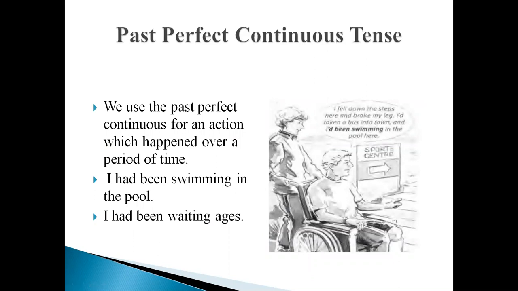Our next tense is past perfect continuous tense. As is evident from the aspects of the tense, it is an action which was continuing for a particular period of time in past, just as we described the present perfect continuous tense through the use of its aspects, that perfect and continuous are used in one place, and they mean that a particular action was continuing in past, it was happening over a period of time in past.